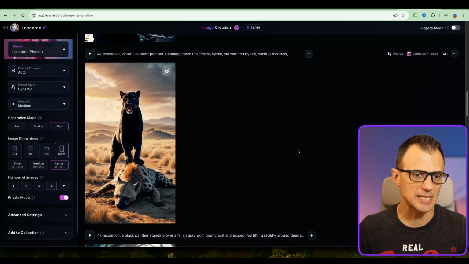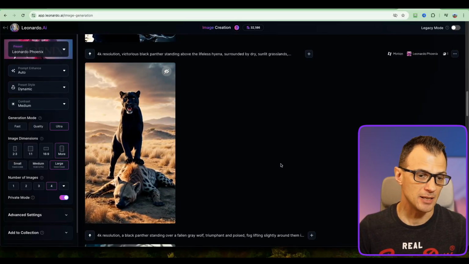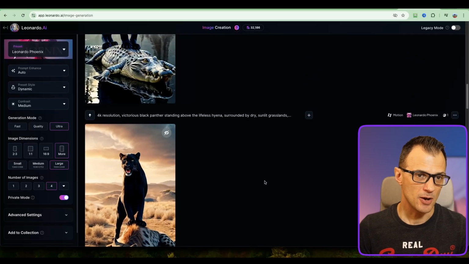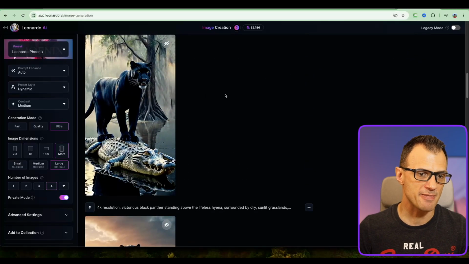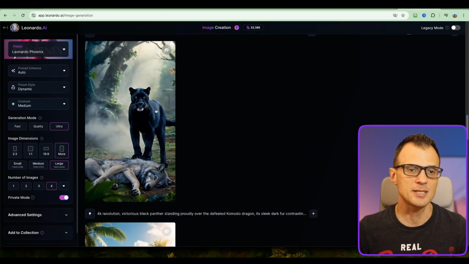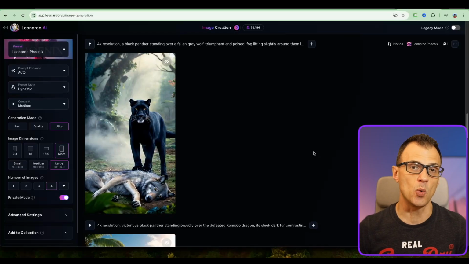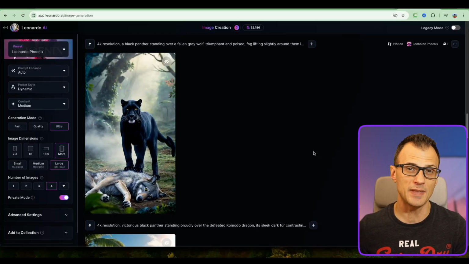So this is the animated image of the aftermath, for example, of the panther and the hyena fight. You can see how awesome this looks. Okay, and this is the one with the panther versus the alligator. You can see also that it looks amazing. This is the one with the panther against the wolf. So now just go ahead and download all of the videos as well as all of the images, save them onto your computer.